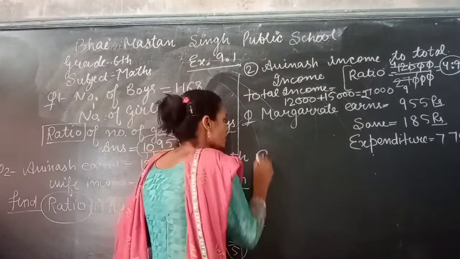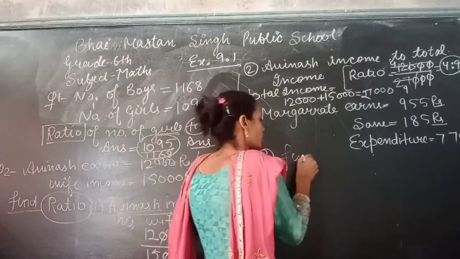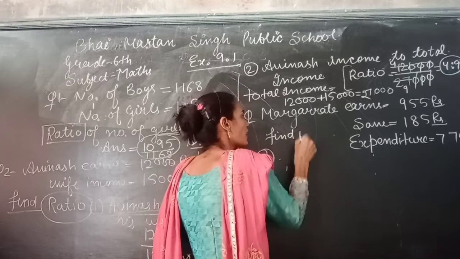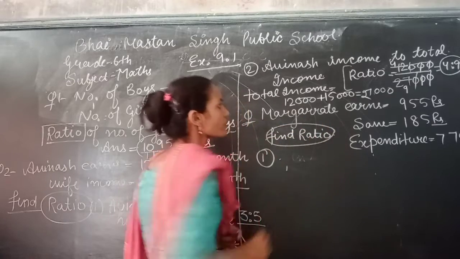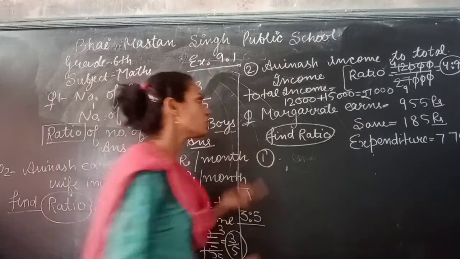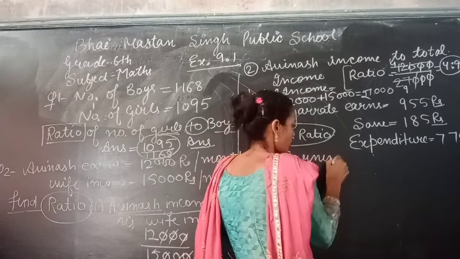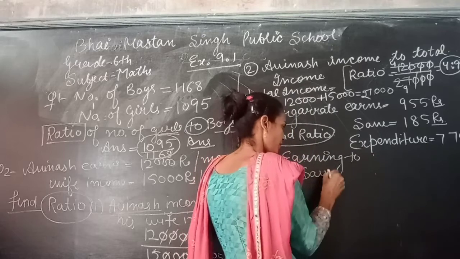First part is find the ratio of earning to saving.